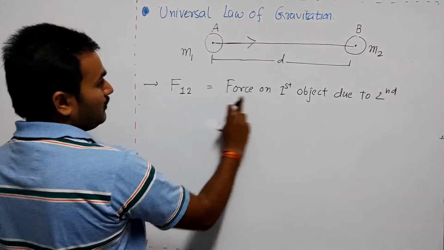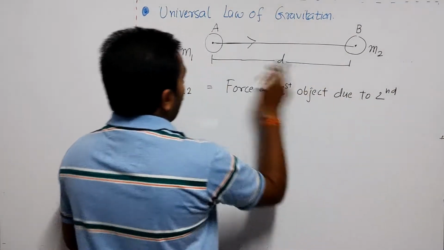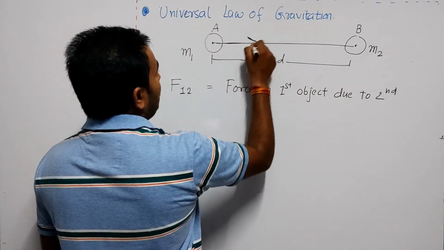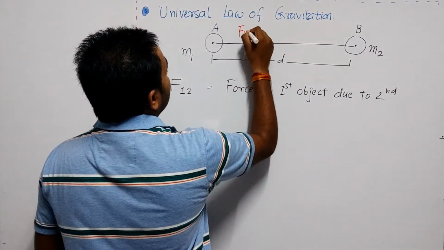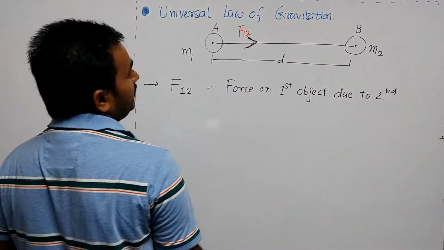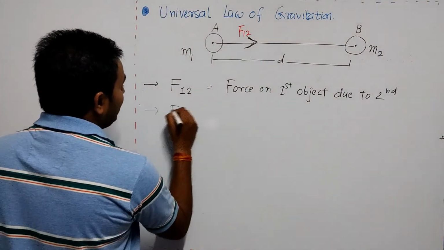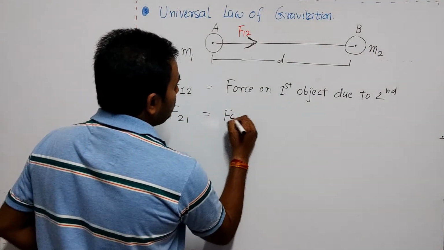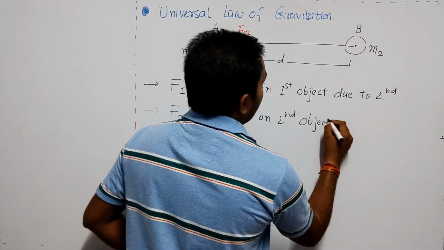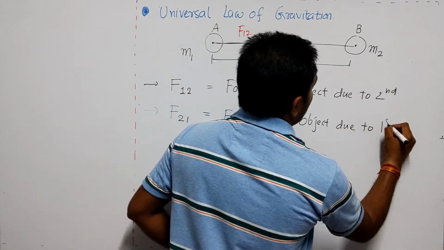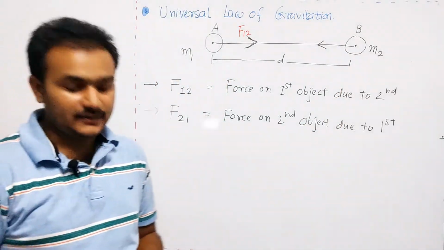So here the force is exerted on the first object by the second object, so it has to be in this particular direction. This arrow I can note as F12. So this arrow shows you the direction of force F12. Now if I am noting F21, then it is the force on the second object due to the first object, and this force has this kind of arrow and this kind of direction.